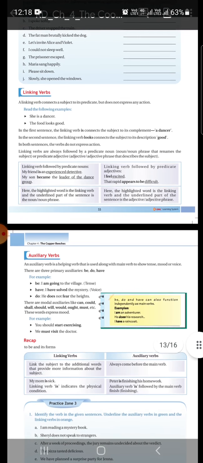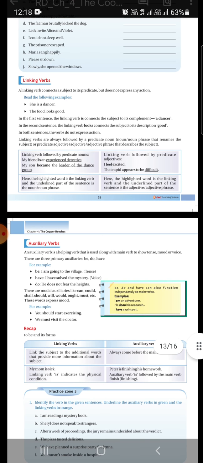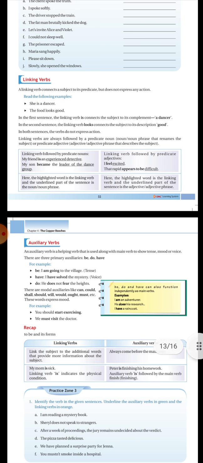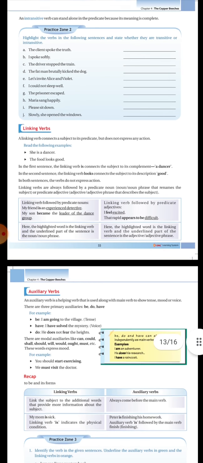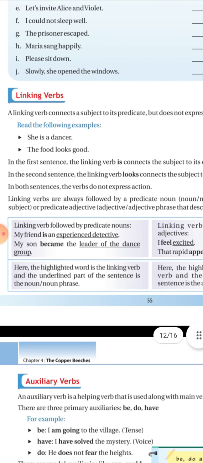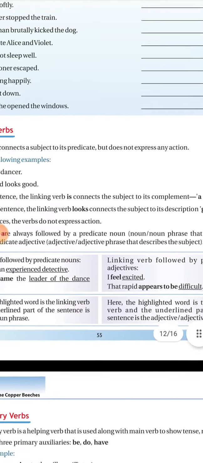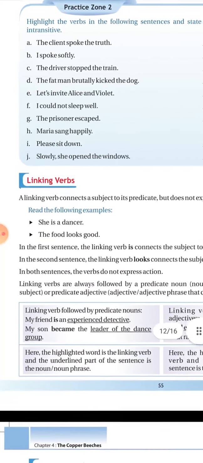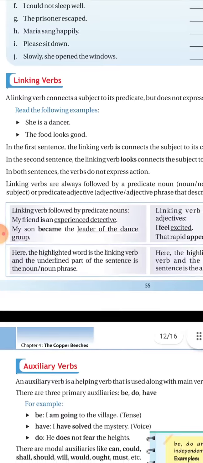So what are linking verbs? It is page number 55. The linking verbs connect a subject to its predicate. Now you all know what a subject and a predicate are. So a linking verb connects a subject to its predicate but does not express any action. For example, she is a dancer.